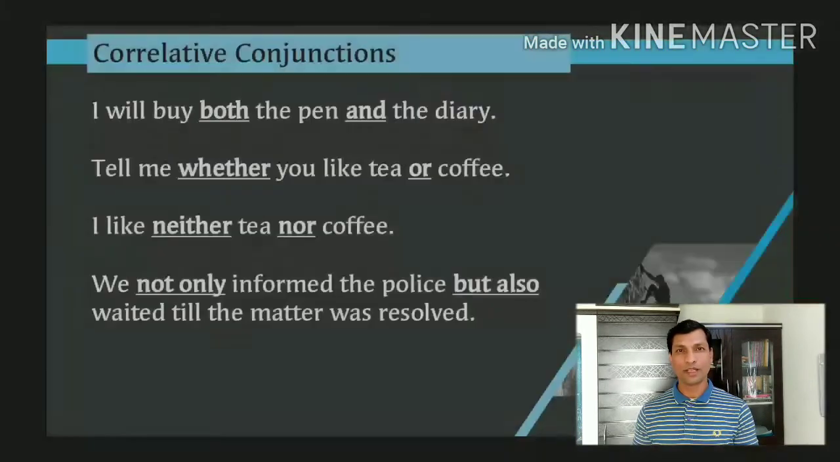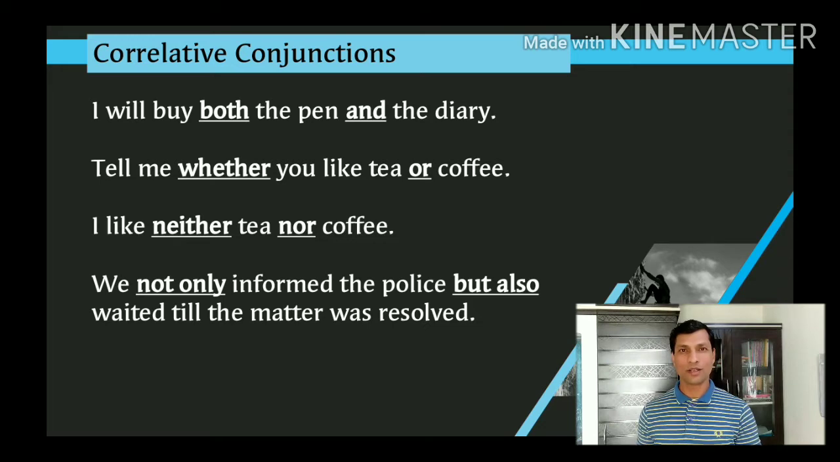In these sentences, both and, whether or, neither nor, not only but also, these are called correlative conjunctions. They are used in pairs. They can never be separated. I hope you have understood preposition and conjunction.